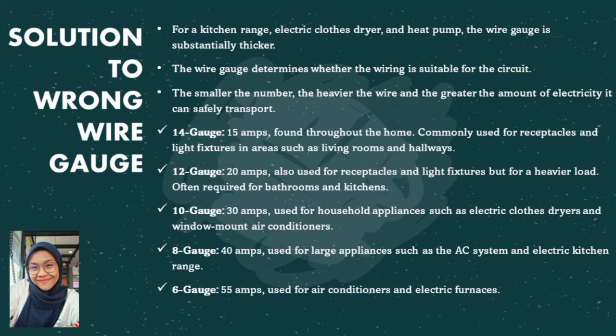12 gauge for 20 amperes, also used for receptacles and light fixtures but for a heavier load, often required for bedroom and kitchen. 10 gauge 30 amperes, used for household appliances such as electric clothes dryer and window mount air conditioner. 8 gauge 40 amperes, used for large appliances such as the AC system and electric kitchen range. And last, 6 gauge for 50-55 amperes, used for air conditioner and electric furnace.